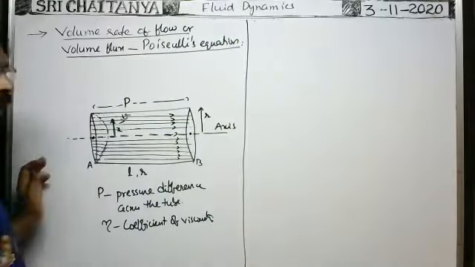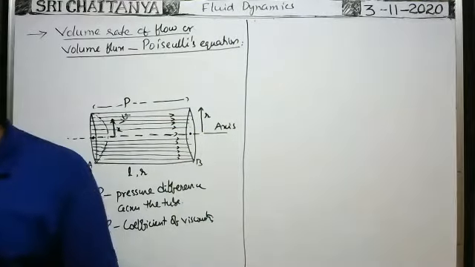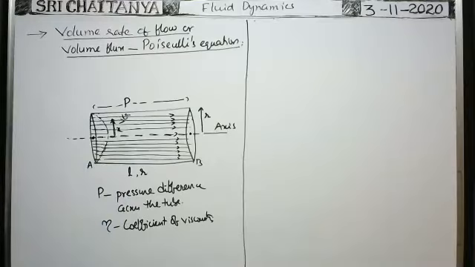What is the velocity of the fluid particle? We have only an empirical formula; we do not have derivations. So what is the formula for the velocity of the fluid particle at a distance x from the axis of the tube?